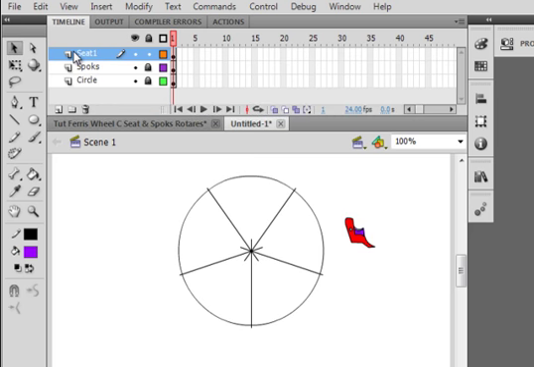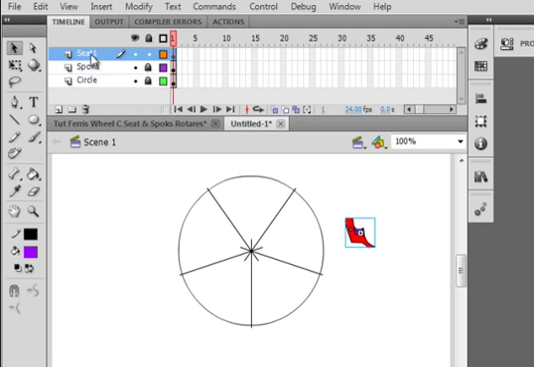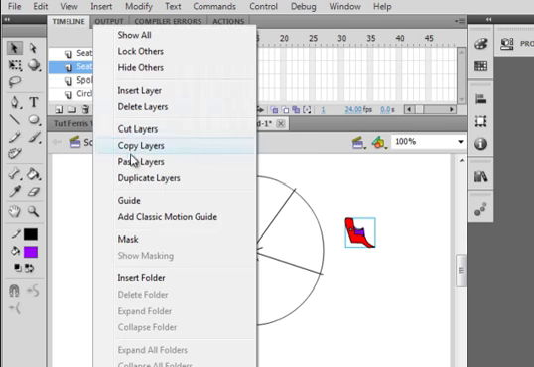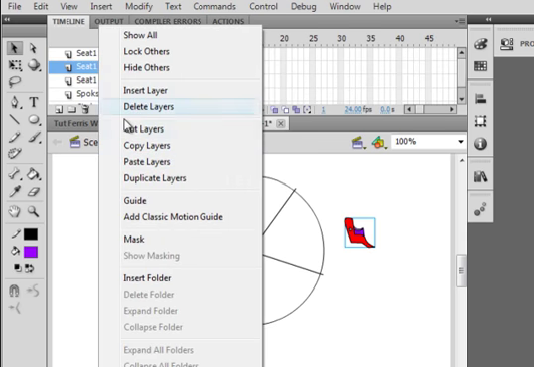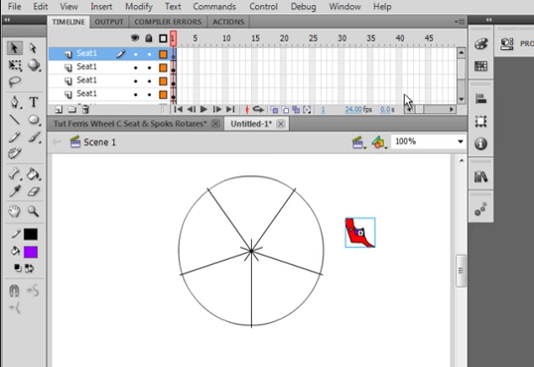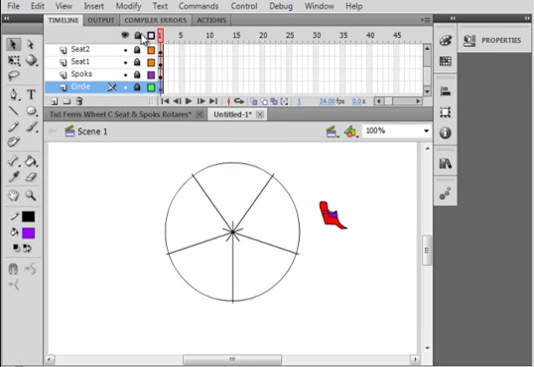And what I want you to do is right click, copy this layer. Then go here, paste layer once, paste layer twice, paste 3 times, paste 4 times. So now we have 5 seats. And I want to call them seat 1, seat 2, 3, 4, 5. I locked all my layers.